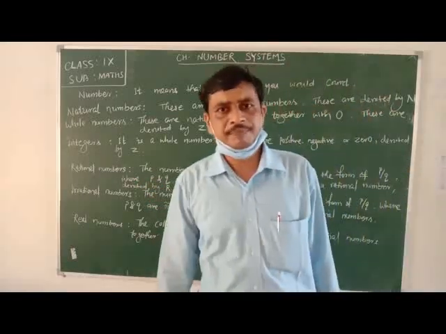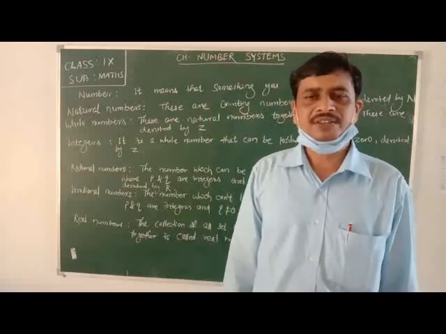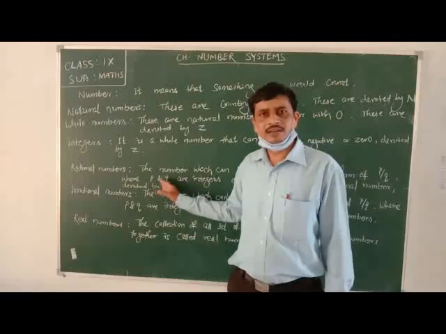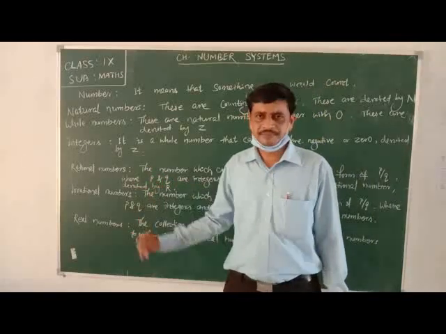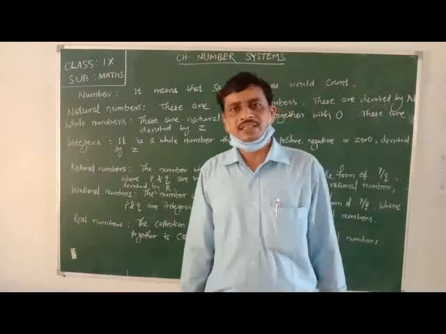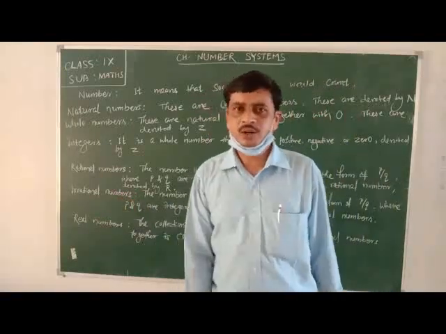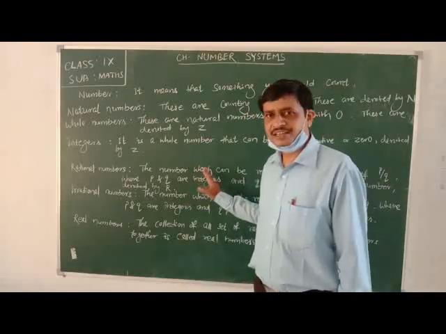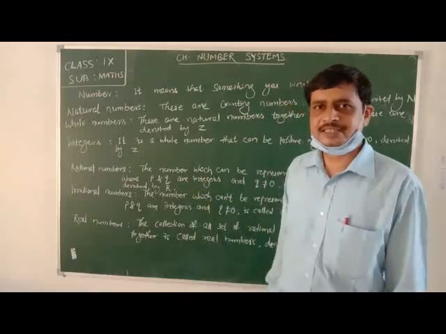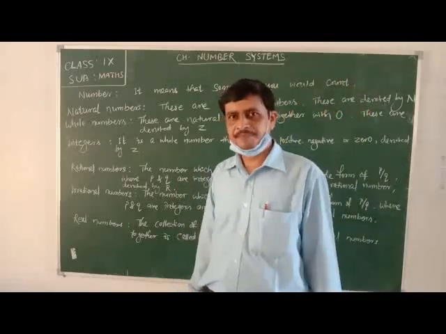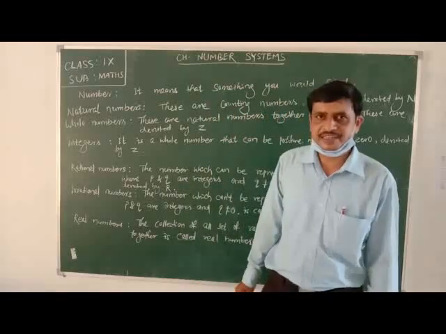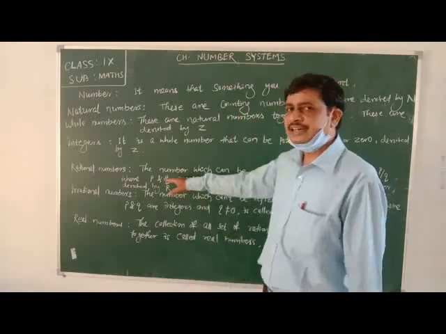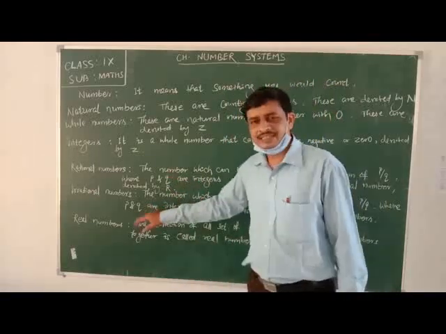That means when p and q have the HCF 1, if they have only the common factor 1, then we say p and q are co-prime. And if the number p by q satisfies all these conditions, that p and q both are integers, q is not equal to 0, and p and q both are co-prime, such a number is said to be a rational number.